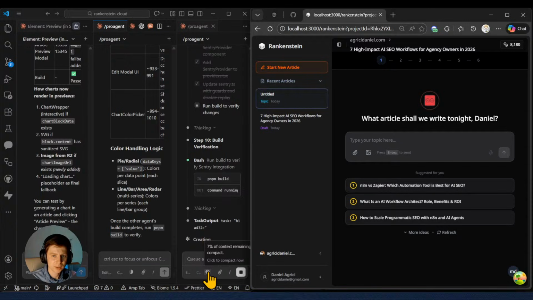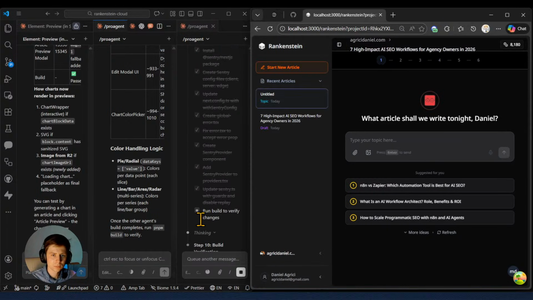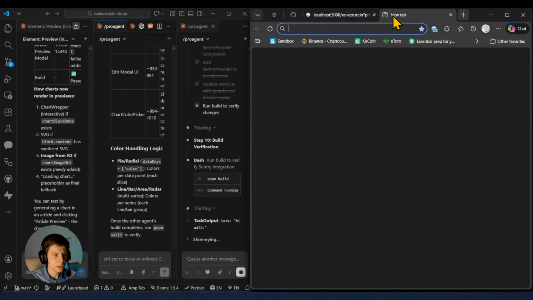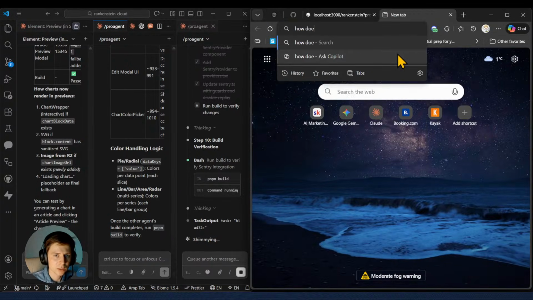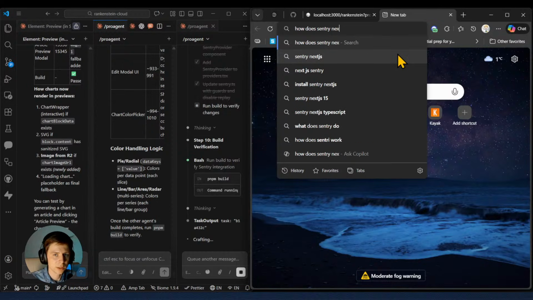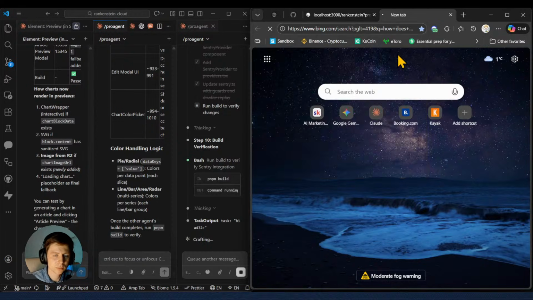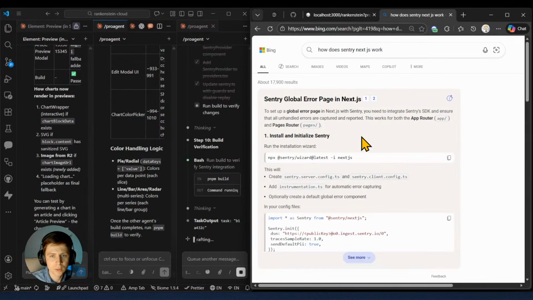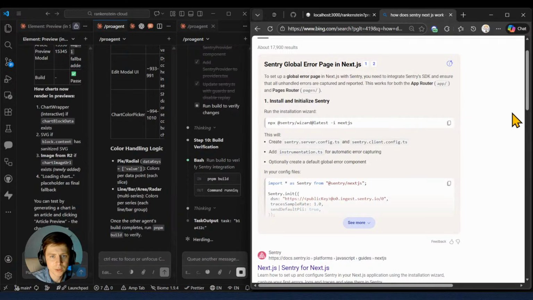I should have compacted this before setting, but hopefully everything is set properly. Let's see. So now I also want to research how Sentry works with Next.js. Yep, so the Sentry global error page in Next.js.